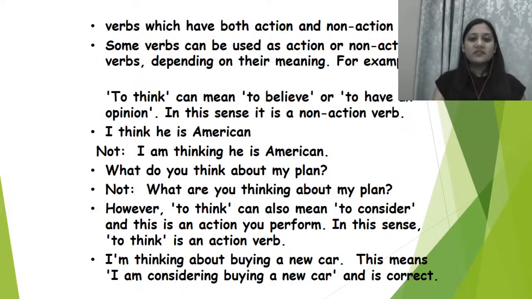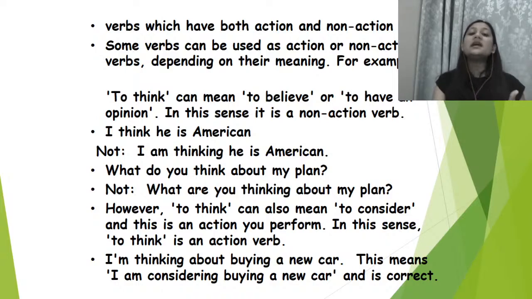Alright? However, to think can also mean to consider. अब दूसरा तरीका क्या है to think word use करने का? That you are considering something. And that is an action you perform. अगर आप कोई चीज consider कर रहे हो, that means आपने एक action perform किया है. In this sense, to think is an action verb.